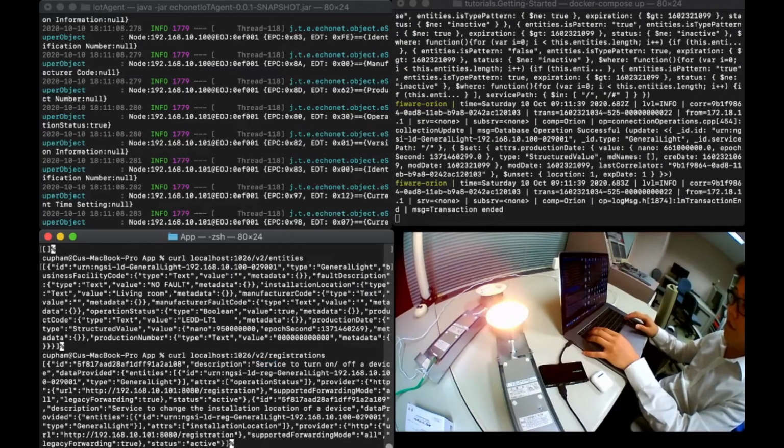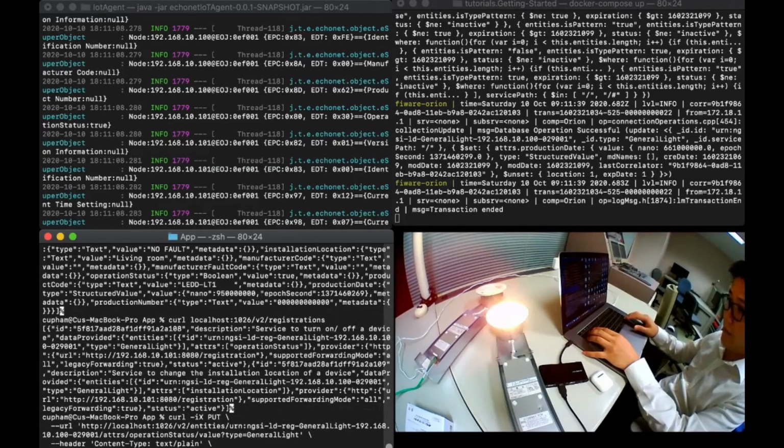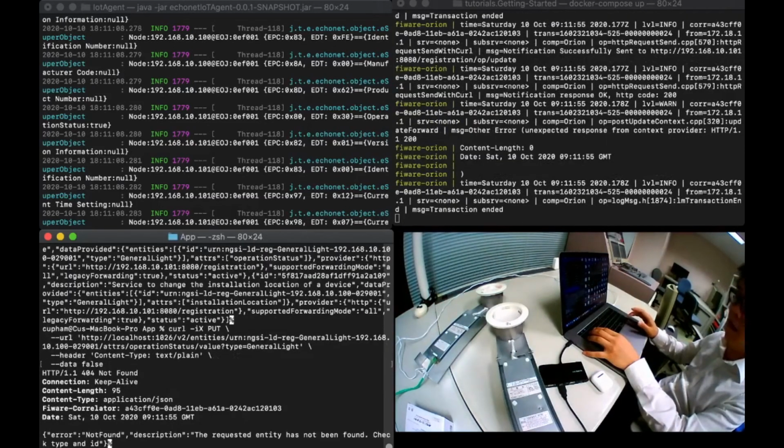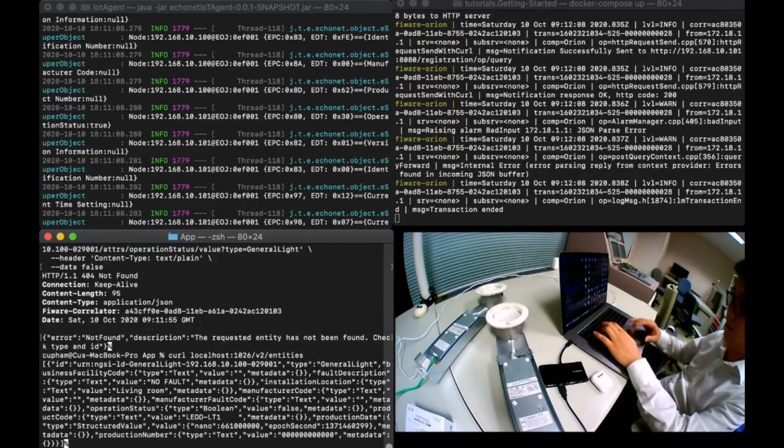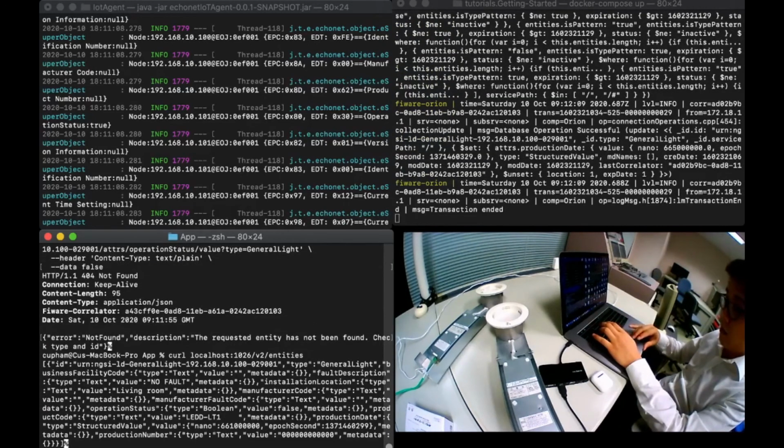Let's use this service to turn off the light. So here is the command to turn off the light. Let's turn off the light. The light has been turned off. Let's check the context information from the broker. So the operation status now is false. It means off. The service works.